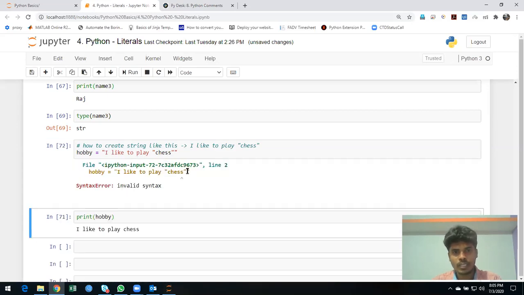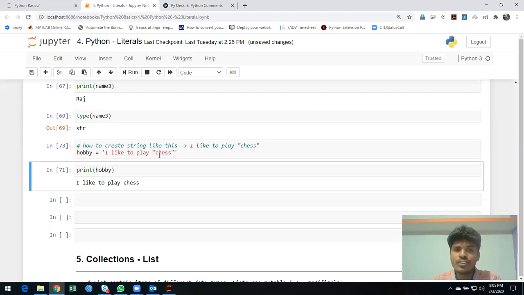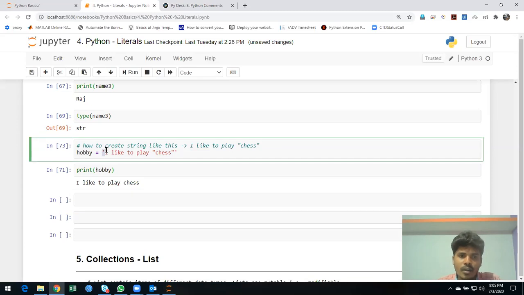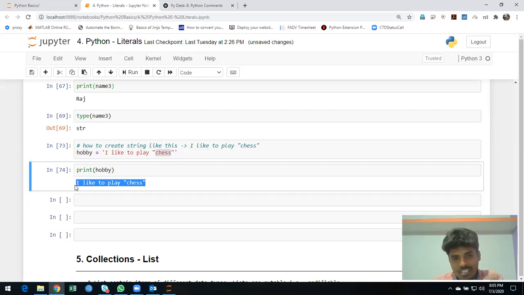It will throw an error because the double quotations are clashing. Instead, I'm going to use single quotation at the beginning and single quotation at the end, and for chess alone I'm going to give double quotation like this. Python is able to differentiate, taking the single quotation as the string at the beginning and end and putting the value in it. If I just print it, you can see this, right? So this is the advantage of it.